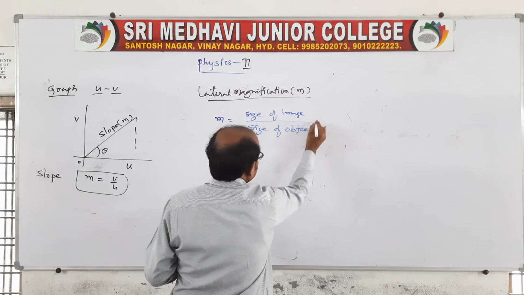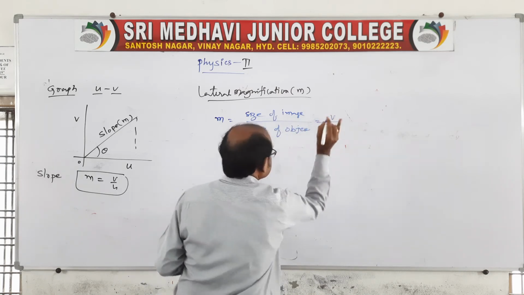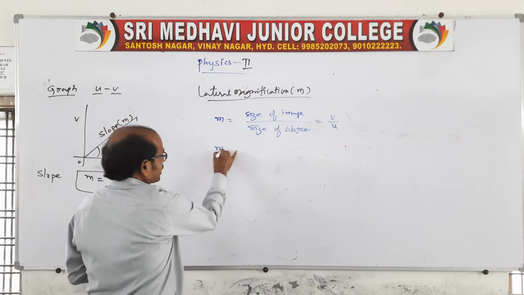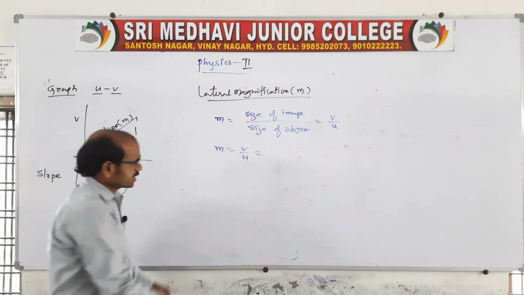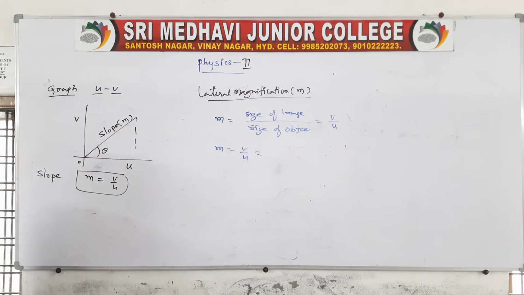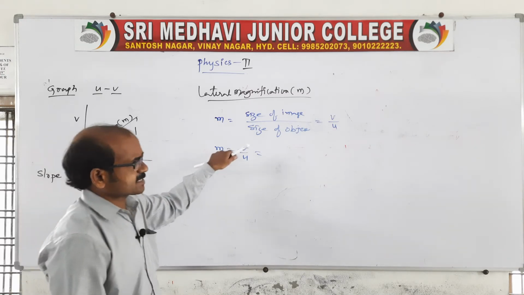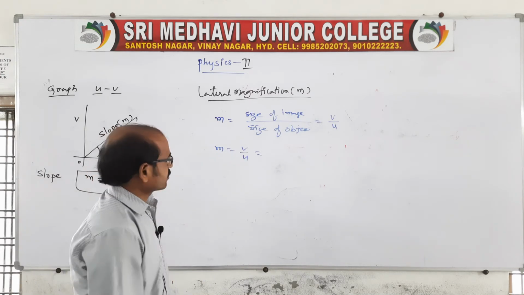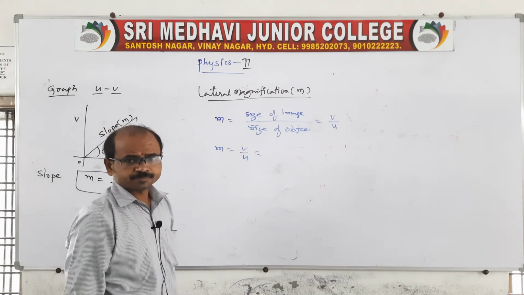The size of the image by the size of the object is nothing but v by u, which are both equal distances, no? When the distances are equal, what will happen? You can check the previous part about object distance and image distance. Therefore the distances are the same.